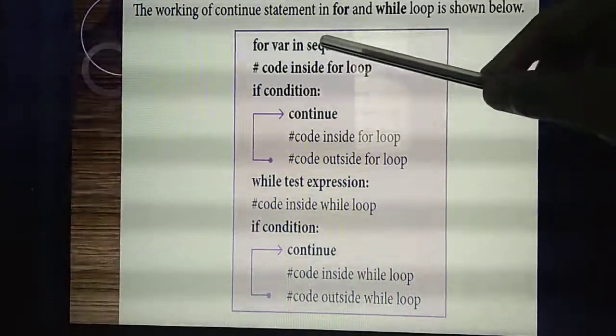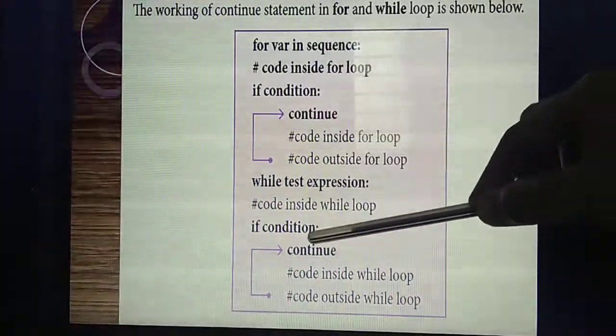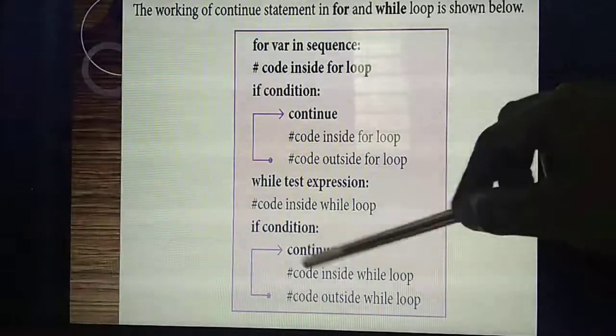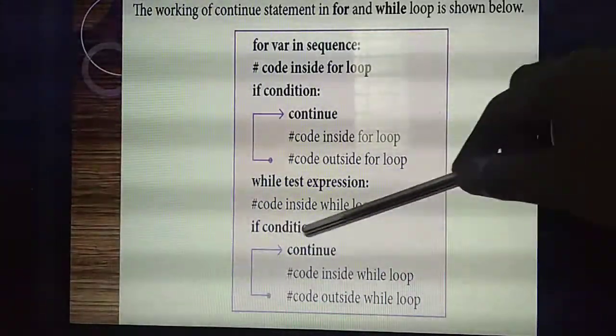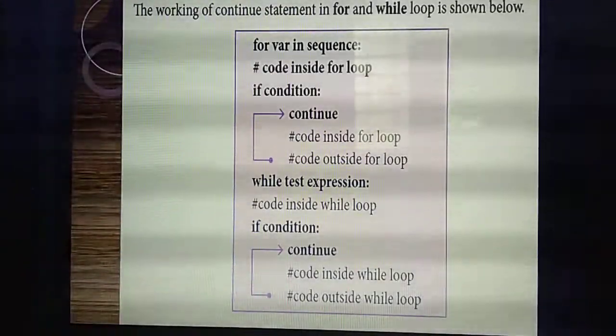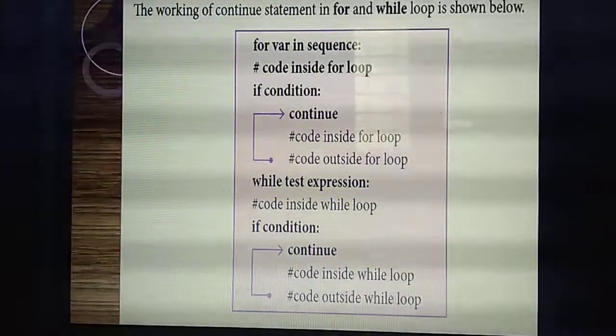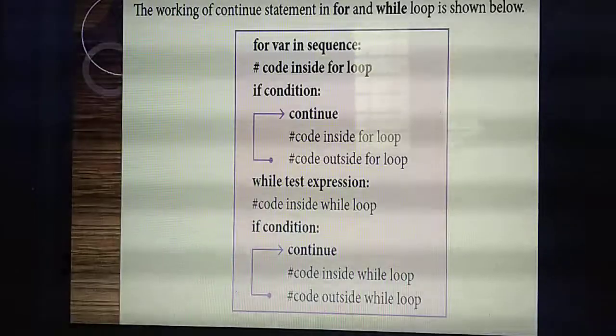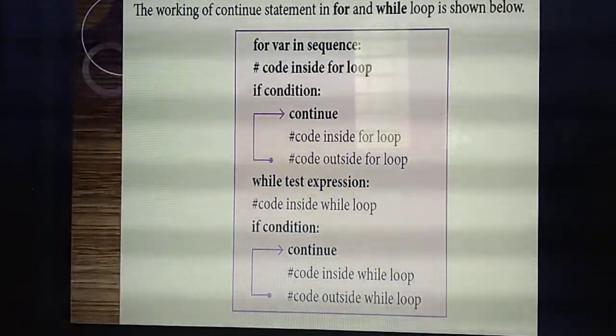Understand? This is what we are giving inside the for loop. Similarly in a while loop also, if you are giving the continue keyword and the condition is true, then that part alone is skipped, and the remaining part of the loop will get executed. Understand the difference between continue and break statement?